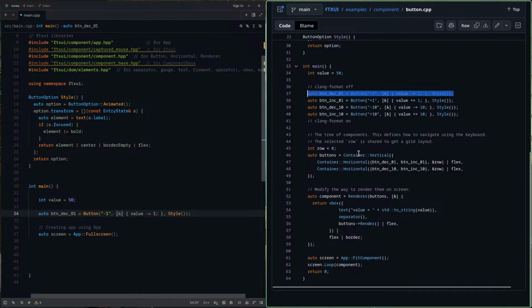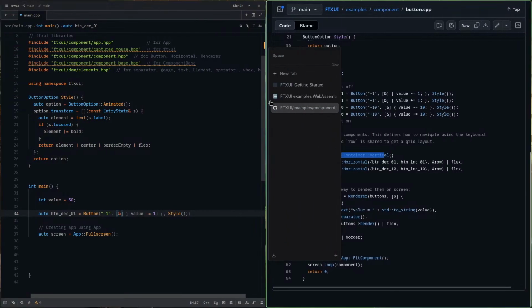The tree of components. Okay, there are multiple components, like there are 4 buttons, 4 components. Please define how to navigate using the keyboard. The selected row is shared to get a grid layout. So we created an int row. Okay, then we created container vertical and something like this.